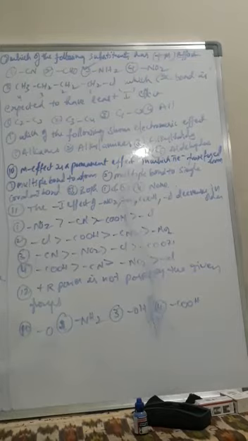Next, this is 1-chlorobutane. In which carbon-carbon bond do we expect the least inductive effect? You know about inductive effect: it indicates the polarity of a bond and displacement of sigma electrons.